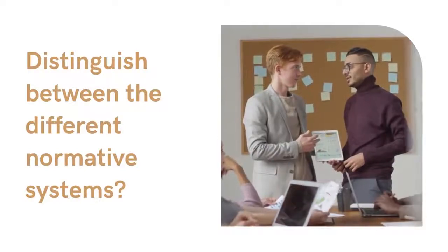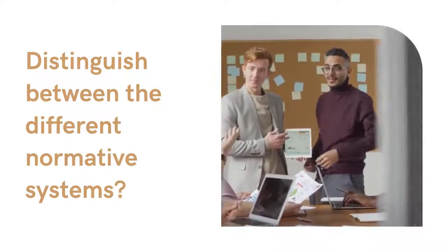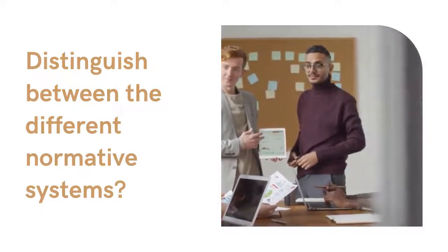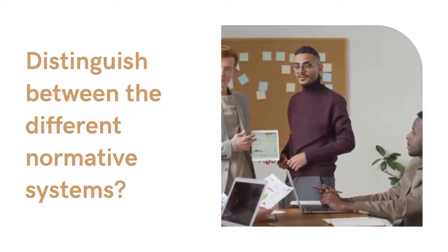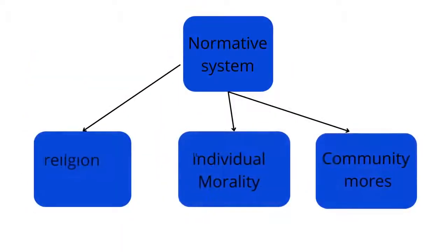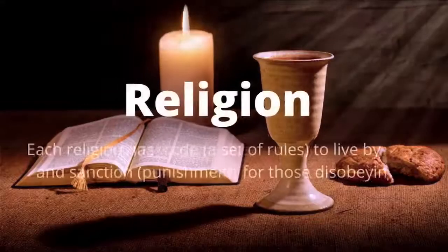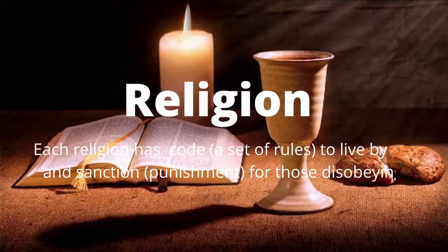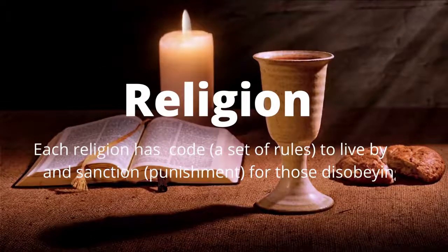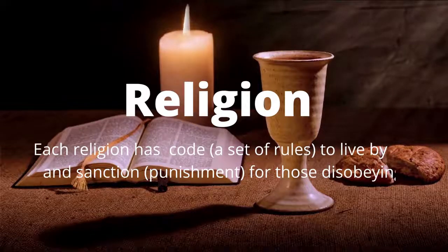Another common question asked in the exam is, how do you distinguish between the different normative systems? How many normative systems are there? Please comment down below with your answers. There are three normative systems, namely religion, individual morality, and community mores. The different normative systems and the law have strong links to each other. For example, religion and law overlap in many aspects, as the Western legal tradition is strongly influenced by canon law.